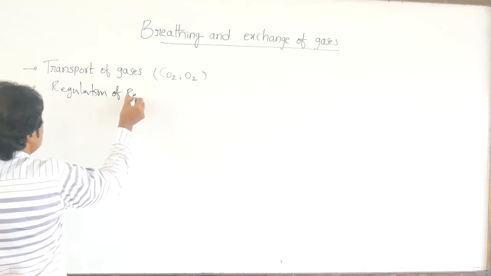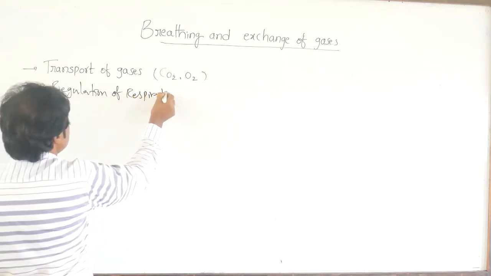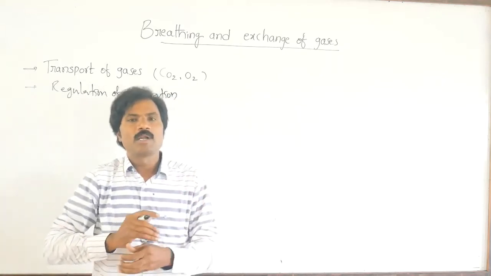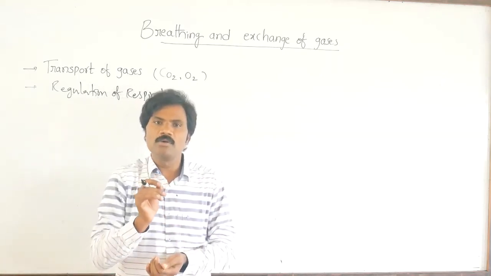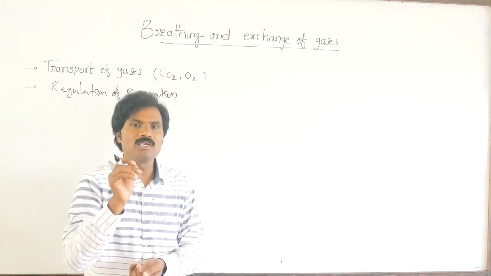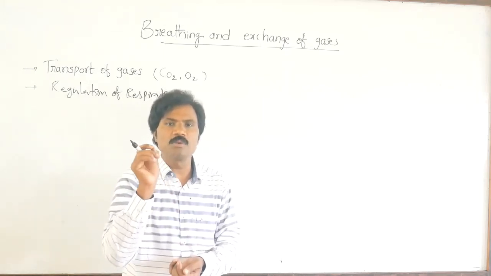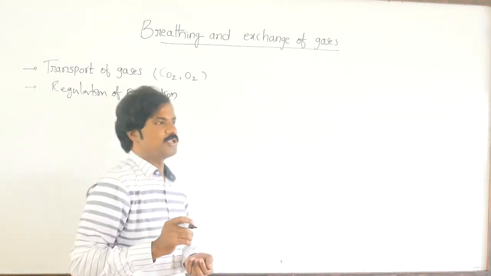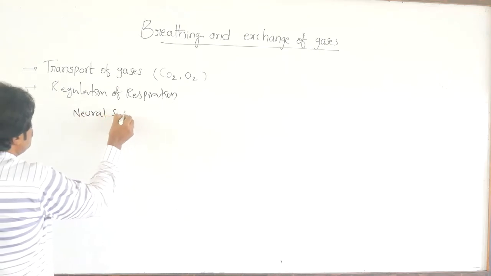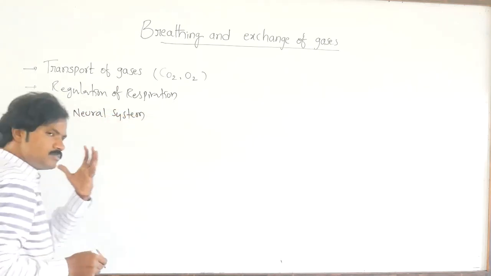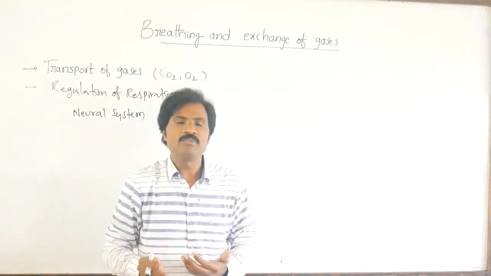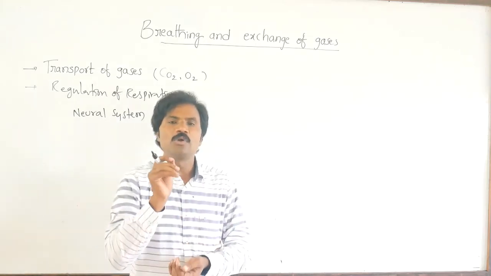The next one, regulation of respiration. Which part in our system regulates the rate of respiration? Normally, the neural system regulates the rate of respiration. Very simple and direct answer. Who controls the rate of respiration? Then your answer will be the neural system.